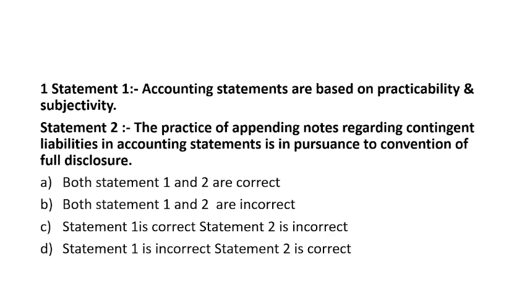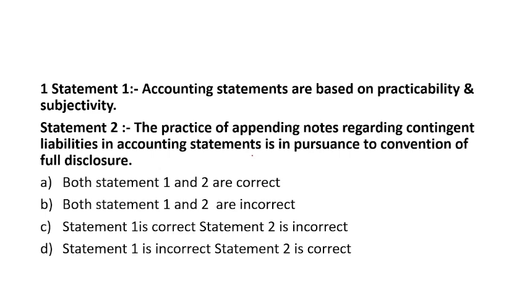So both statement 1 and 2 are correct, both statement 1 and 2 are incorrect, statement 1 is correct, statement 2 is incorrect, statement 1 is incorrect, but statement 2 is correct. I hope you solved. It's related to the basics of accounting. So accounting statements are based on practicability. This statement is totally correct, but here what he mentioned is subjectivity. It's not subjectivity, there should be objectivity. So statement 1 will be incorrect.